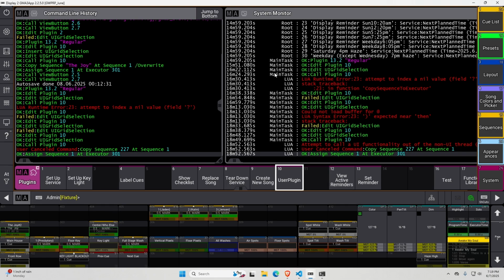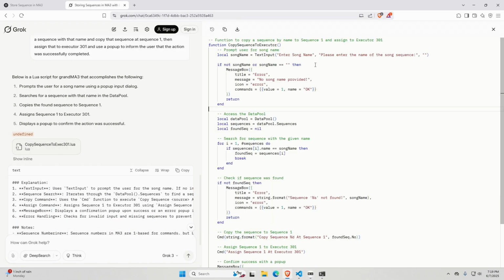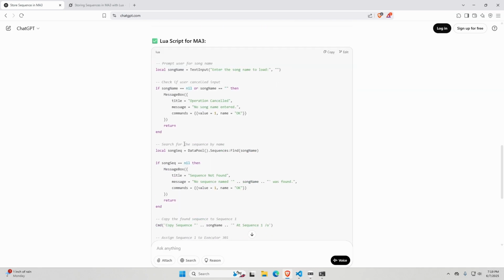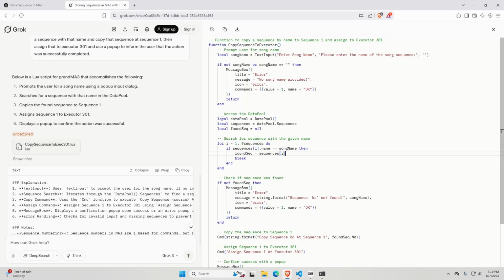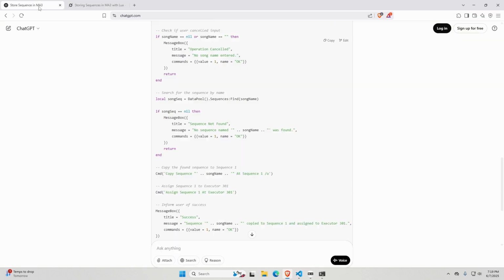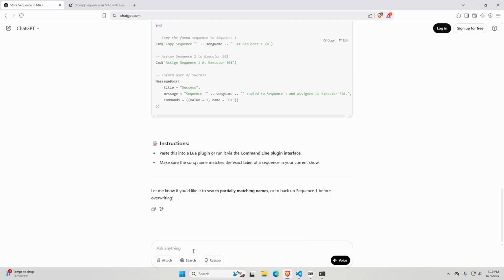Okay, so that worked. It had one error though, and so that one error was with the lack of checking to make sure that the sequence existed before doing that, which again, what ChatGPT did with the find function that I did not know about actually worked just fine. So this is one line of code as opposed to here we have 1, 2, 3, 4, 5, 6, 7, 8, 9, actually 11 because I had to add 2 more to make this work. So that's interesting. Let's go back to ChatGPT and put in our third prompt.